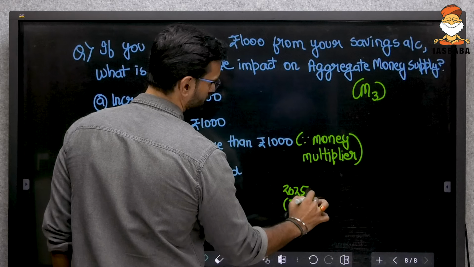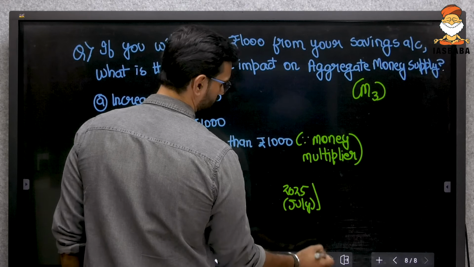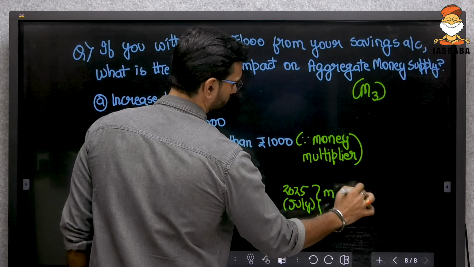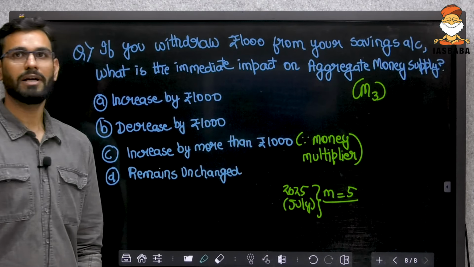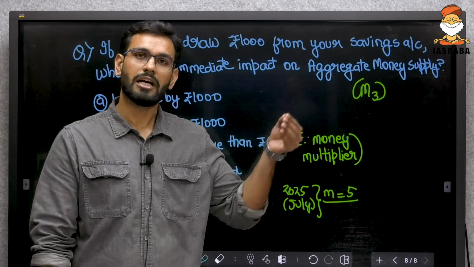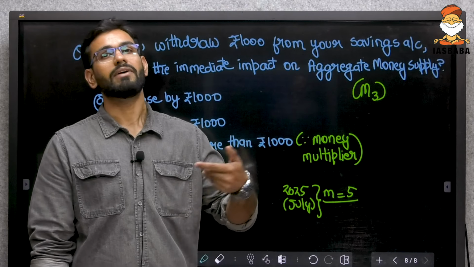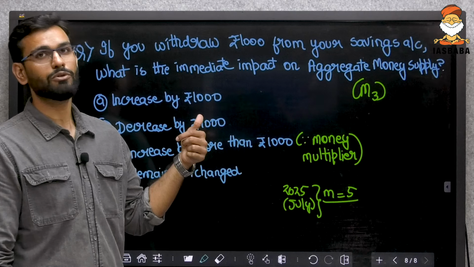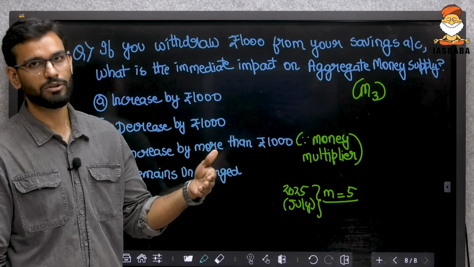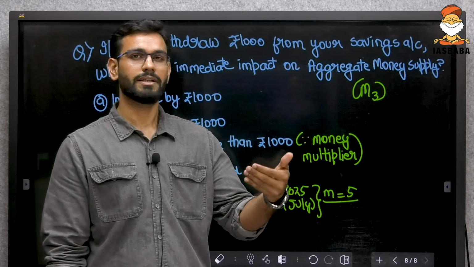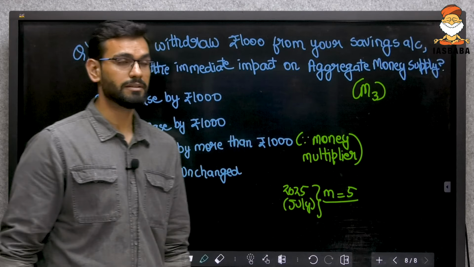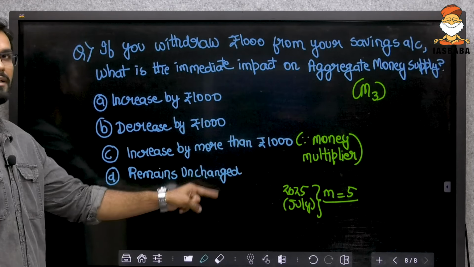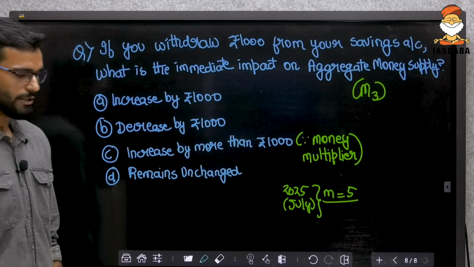Currently, the money multiplier is 5, which means every 1000 rupees that you deposit becomes 5000 rupees through the entire banking system. In our case, it was 2.7, because every 1000 rupees you deposit was becoming 2710 rupees. I hope this is clear till here. So, does it increase by more than 1000 or does it remain unchanged? I'll give you 10 seconds to figure it out.